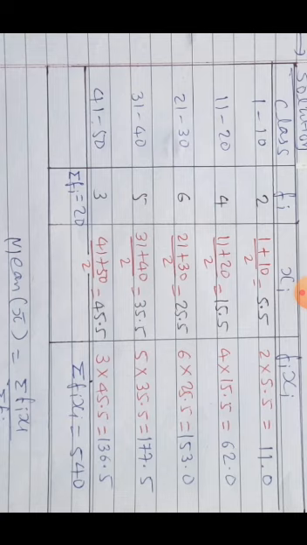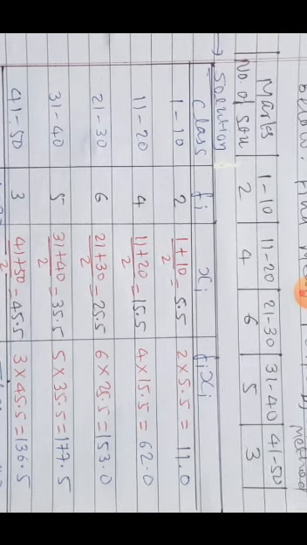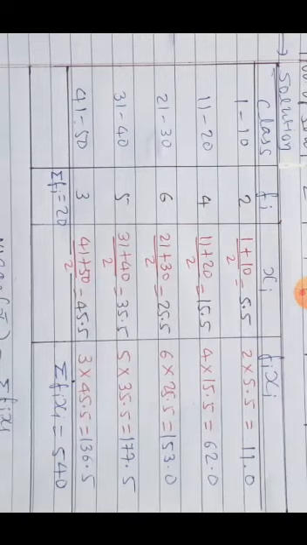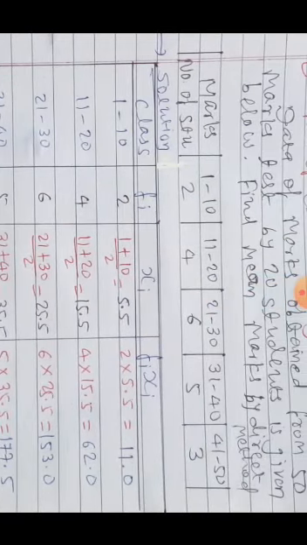So one is increased this way. So here in all classes the class size is 10, not 9. Be careful in this type. Here h is not used in the direct method, it will be used in the assumed mean method and step deviation method. So now there is no difference for us whether the data is given inclusive or exclusive.